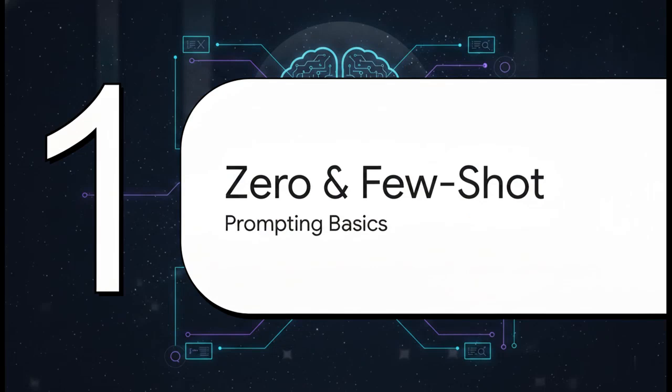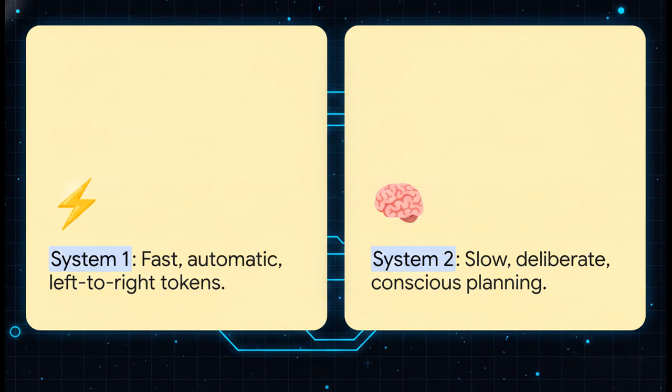Section 1. Basics, zero and few shot, the foundation of prompting. To really grasp how far we've come, we have to start at the beginning. You see, this whole evolution actually mimics human cognition. Standard language models operate a lot like our own System 1 thinking, right? They're fast, they're automatic, and they basically just generate tokens sequentially, left to right. But to solve truly complex problems, we have to push AI towards System 2 thinking, which is much slower, highly deliberate, conscious, and crucially, capable of autonomous planning.